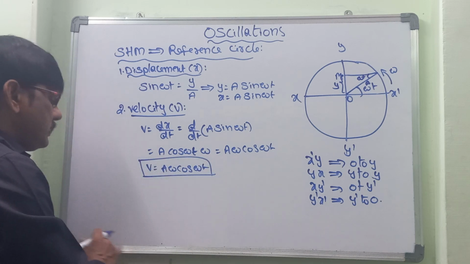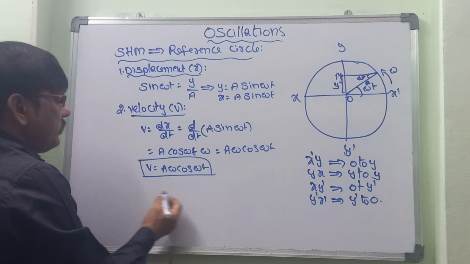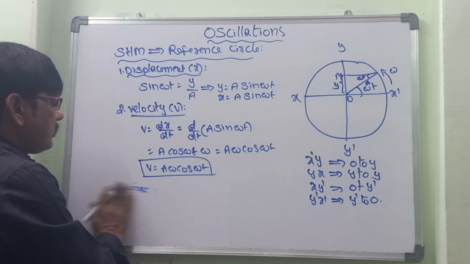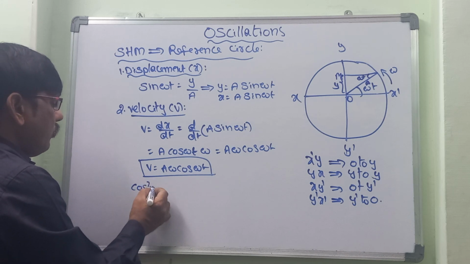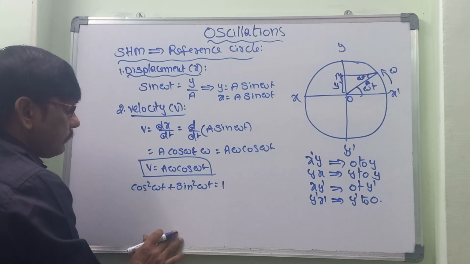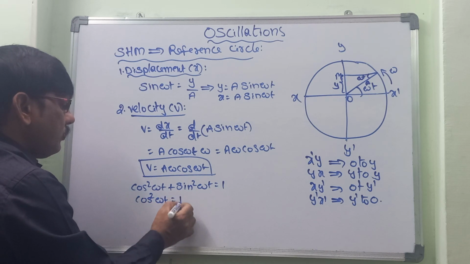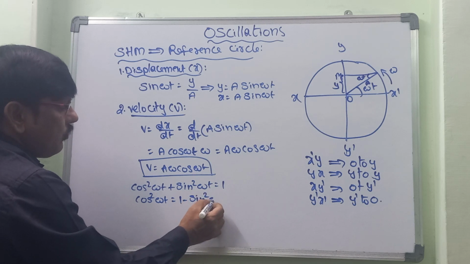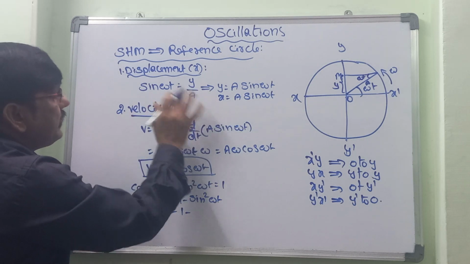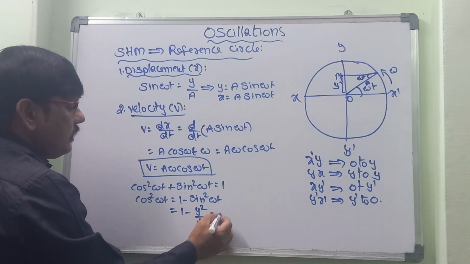Now let us write one more important expression for this velocity. The first one is cos square omega t plus sin square omega t is equal to 1. Then cos square omega t is equal to 1 minus sin square omega t. Since sin omega t is equal to y by a, sin square omega t is y square by a square. So then what can we consider?